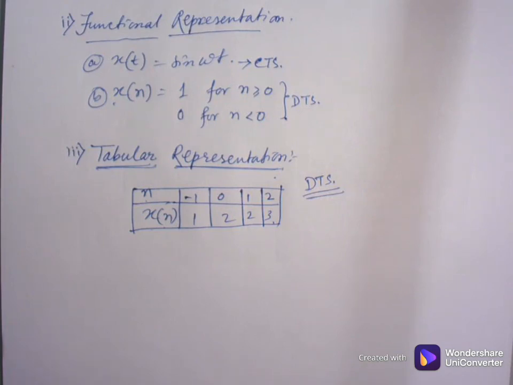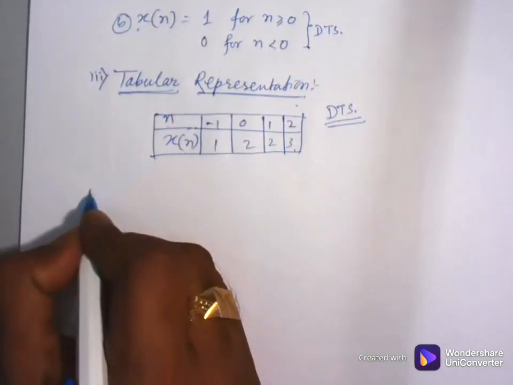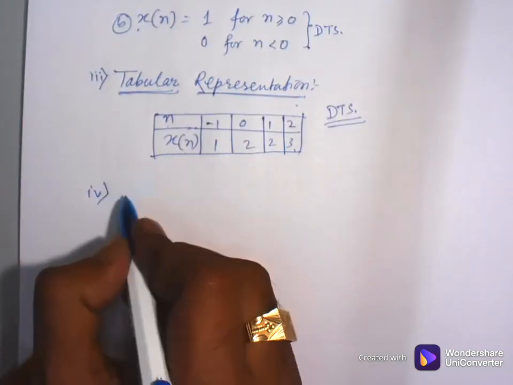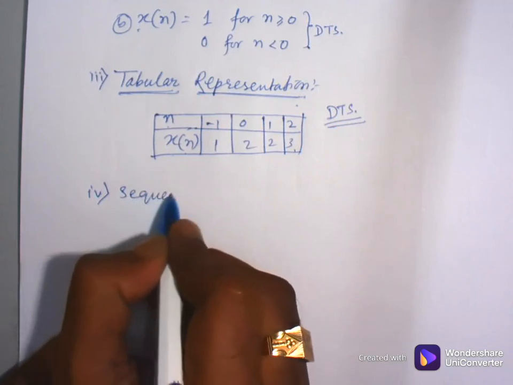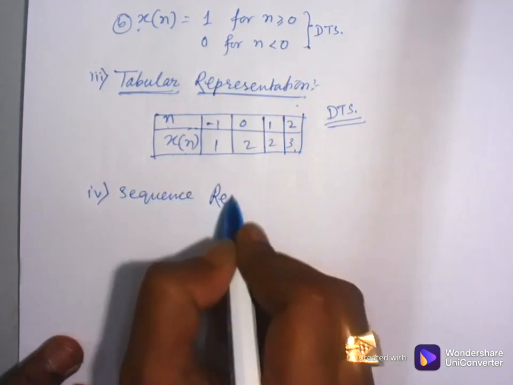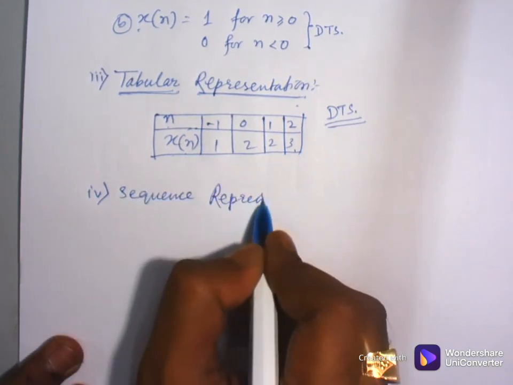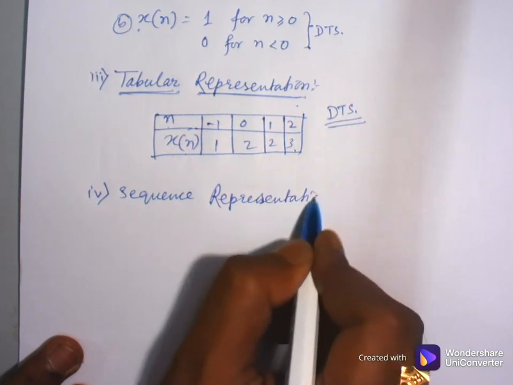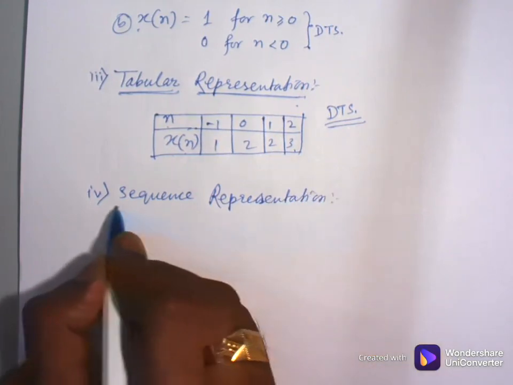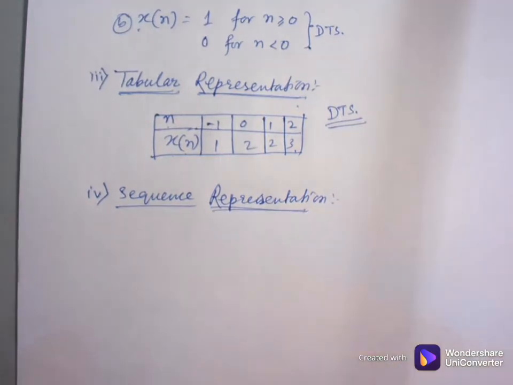Okay, then last but not the least, that is sequence representation. This is also a representation which is mainly used in case of DTS.